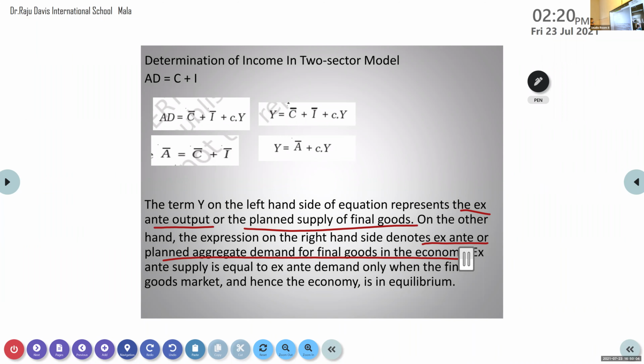Now always, to get an equilibrium, supply should be equal to demand. Then only the economy will be in equilibrium. So ex ante supply and ex ante demand should be the same in the market to get an equilibrium of the economy.